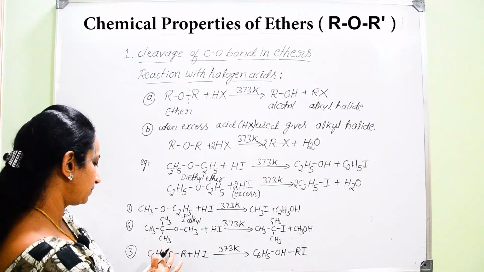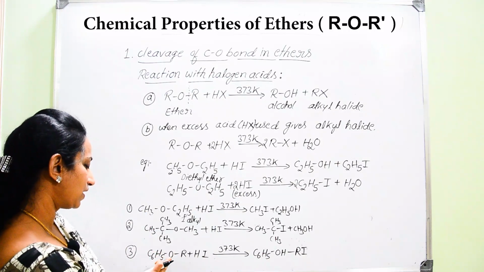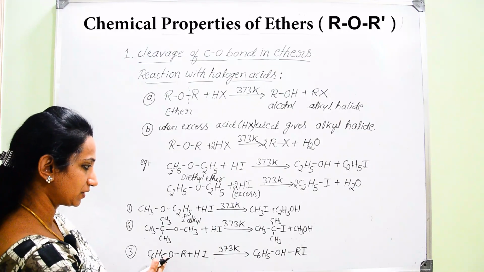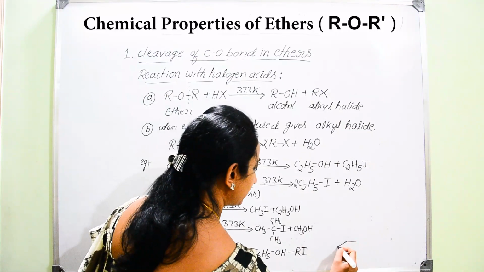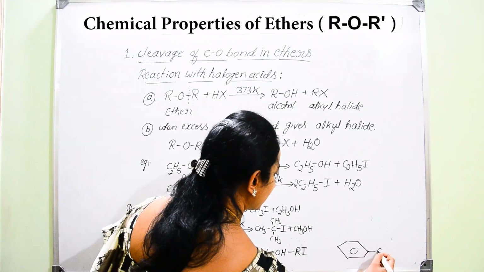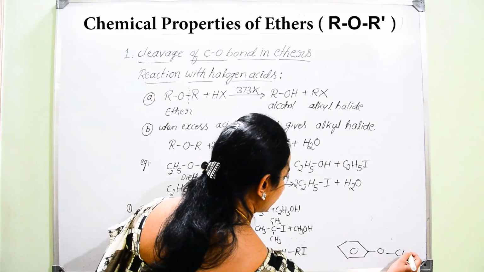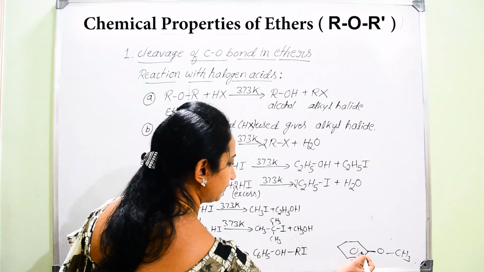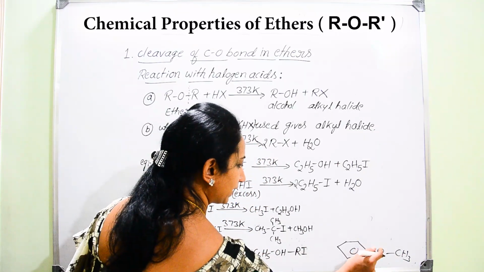So just remember, due to the attachment of oxygen to the benzene ring, there will be partial double bond character between the benzene ring and the oxygen. Therefore, you can consider there is a strong bond between the oxygen and the phenyl group. Hence, you cannot break this bond.